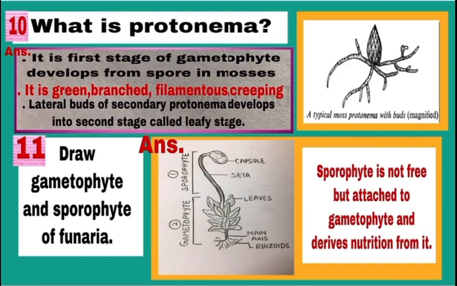Come to question number 11. Draw gametophyte and sporophyte of Funaria. Draw diagram as shown with pencil and label different parts. Number 1 is sporophyte, number 2 is gametophyte. In sporophyte label capsule and seta, and in gametophyte label leaves, main axis and rhizoids. And note important point, sporophyte is not free but attached to gametophyte and derives nutrition from it.